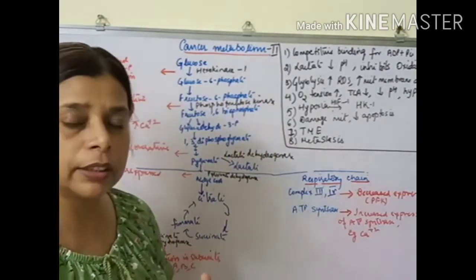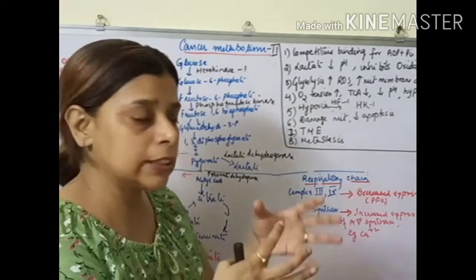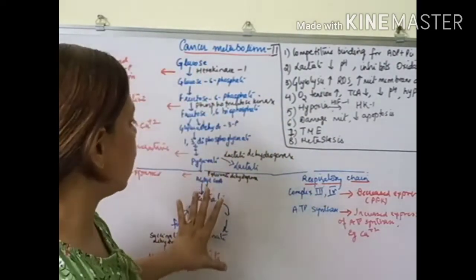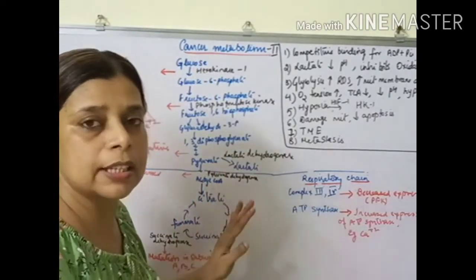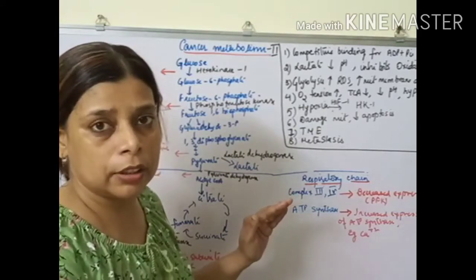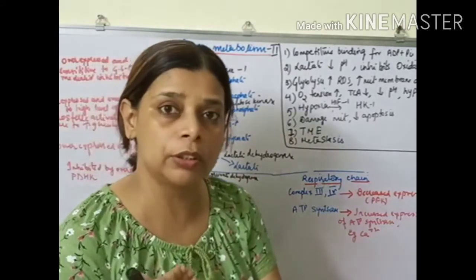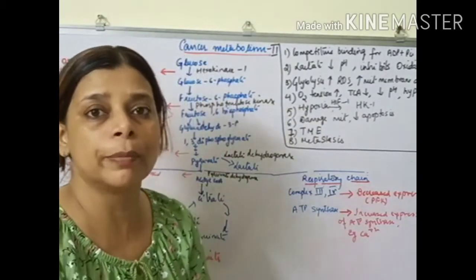Now we have here the cancer cell. It converts from the process of glycolysis which we see in normal cells, that is glycolysis followed by the respiratory chain synthesizing ATP utilizing oxygen, to a primitive form.